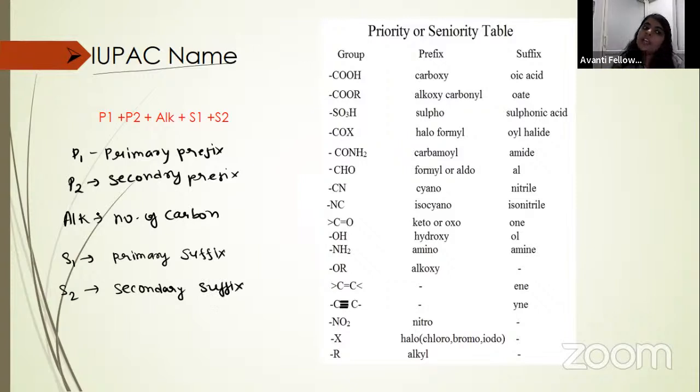suffix, okay. So now we need to look in the compound where our amino group is present, as a principal functional group or substituent. If your amine group is present as a substituent, then we will write it before the word root. But if our amine is present as the principal functional group, then we will write it after the word root. This rule we know from IUPAC nomenclature in class 11th.